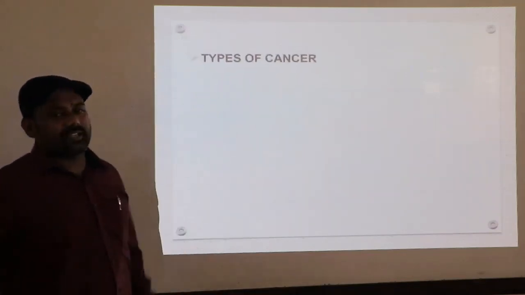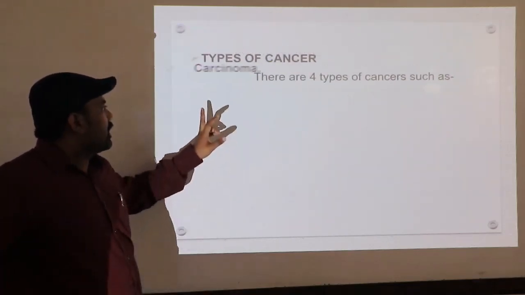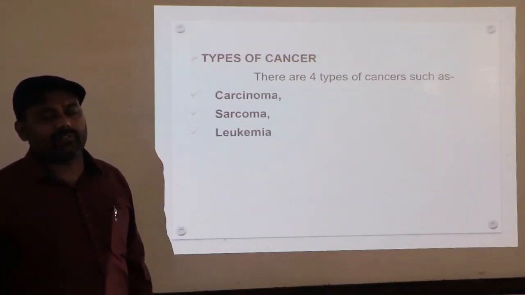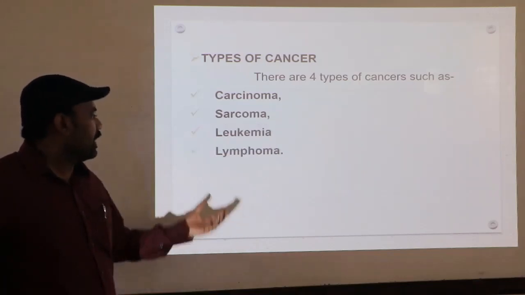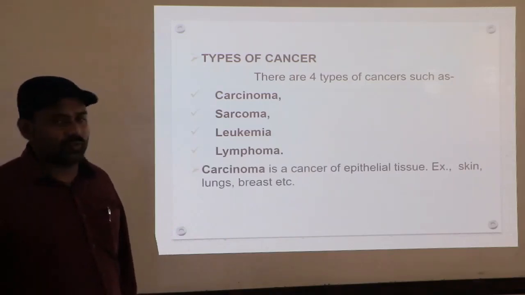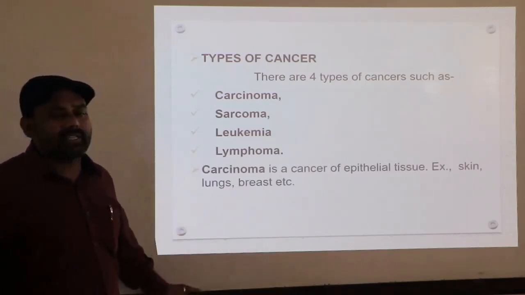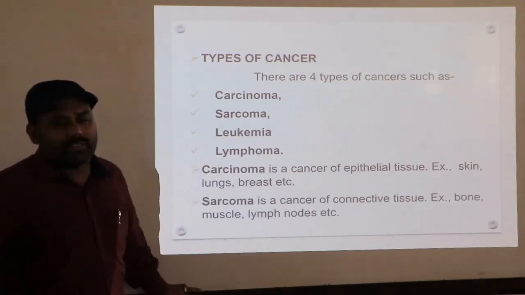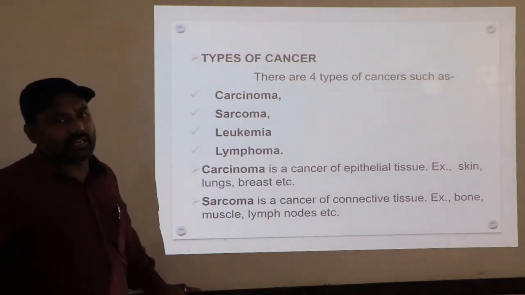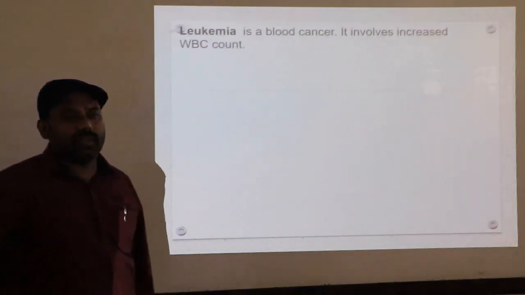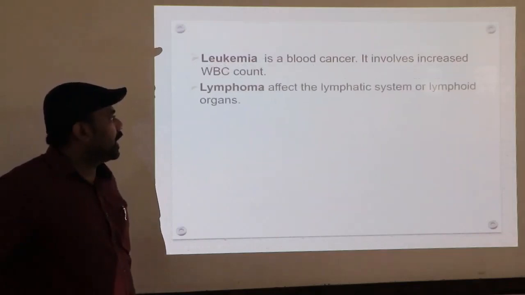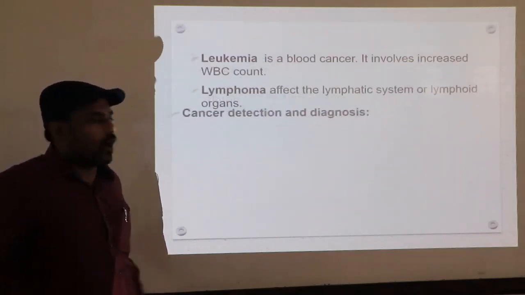Then types of cancer, I told you: carcinoma, sarcoma, leukemia and lymphoma. These are the 4 different types of cancers. Carcinoma means it is a cancer of epithelial tissue, that is skin cancer, lung cancer, then breast cancer. Then the second one is sarcoma. It is a cancer of connective tissue which includes bone, muscle and lymph nodes, etc. Next, leukemia means blood cancer which involves increased count of WBCs. Then lymphoma affects the lymphatic system and lymphoid organs.